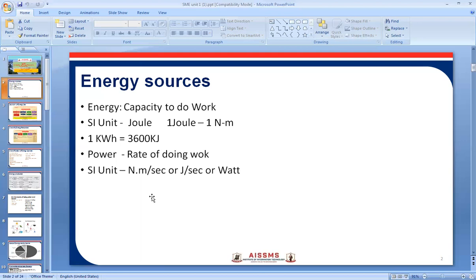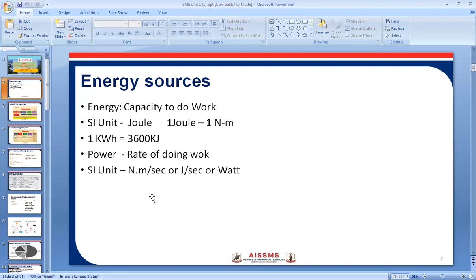Then gravitational energy is the energy held by an object at a height in a gravitational field. That is the energy of water flowing down a waterfall, energy stored in a dam or reservoir which is used to run a turbine to produce hydropower.